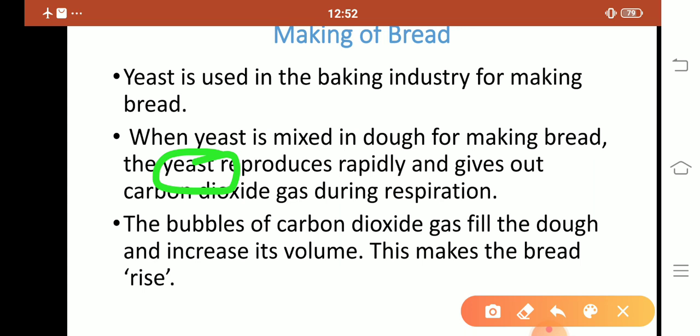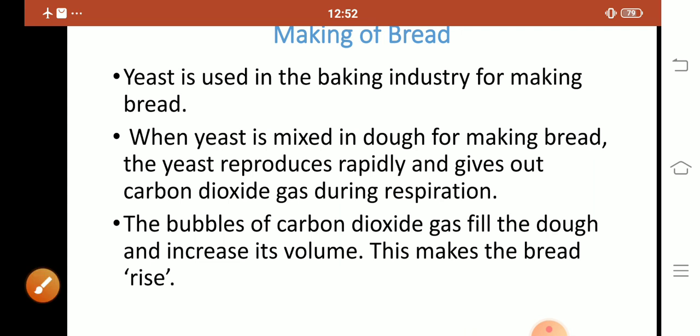The organism which has no need of oxygen during respiration. You know that most living things use oxygen for respiration, but yeast does not need oxygen during respiration. There are some other examples of anaerobes too, but now we study yeast.